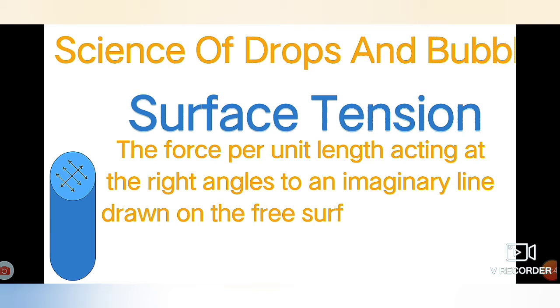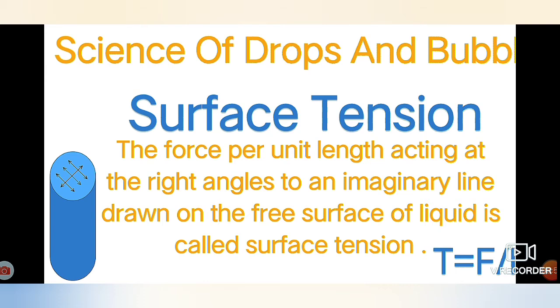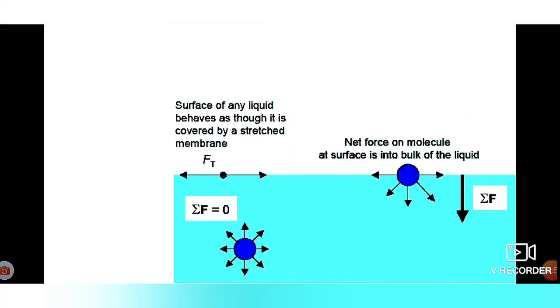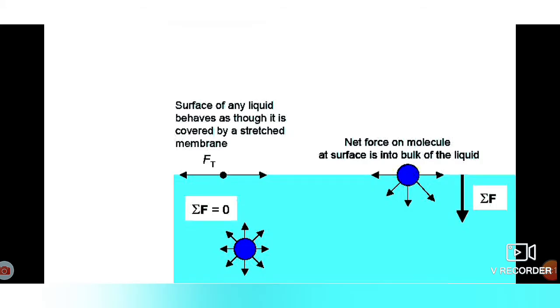Dimensions of surface tension are 0 in L, 1 in M, and -2 in T. Again, in this diagram, the surface tension is explained on the basis of the molecular theory of surface tension. Three molecules are considered, one exactly on the surface, one just below the liquid surface, and one deep inside the liquid. On the molecule deep inside, the force is exerted equally in all directions, hence the resultant force is 0.